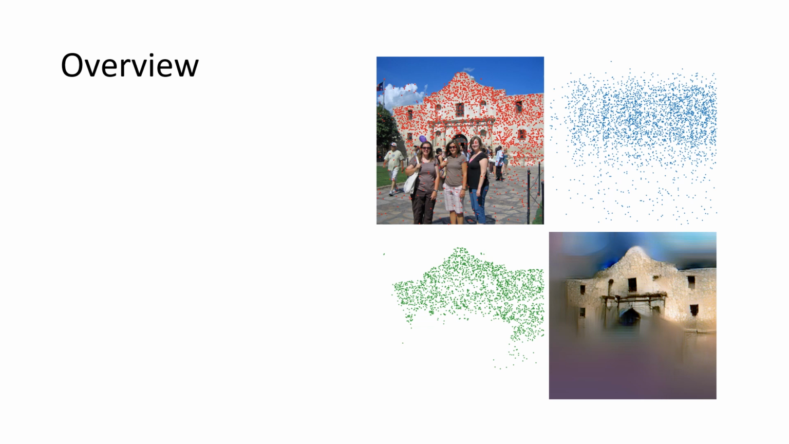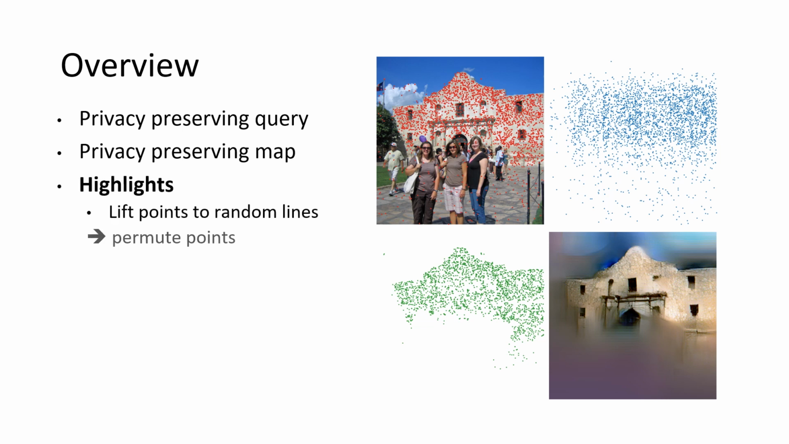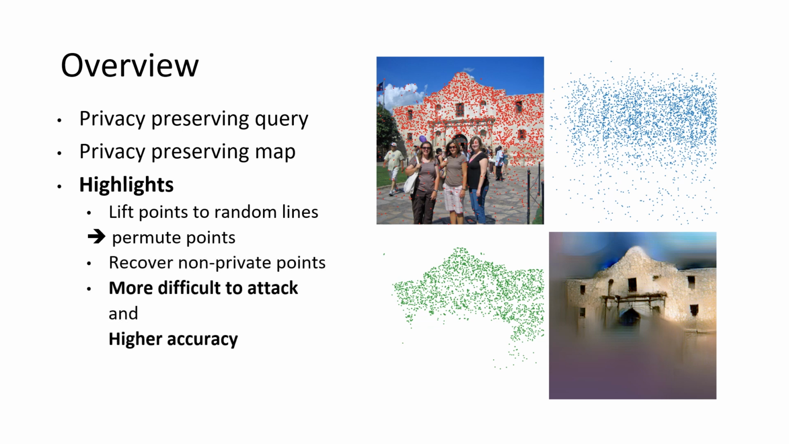In this work, we try to address the privacy concern on both the query and map sides. But instead of lifting points into random lines as in previous work, we permute points. We will show that we can later recover some non-private points, thus achieving a pipeline which is more difficult to attack and with higher accuracy from the additional constraints.